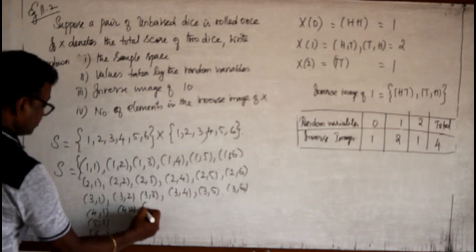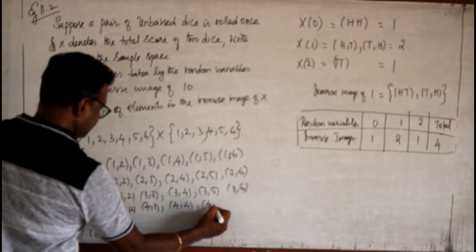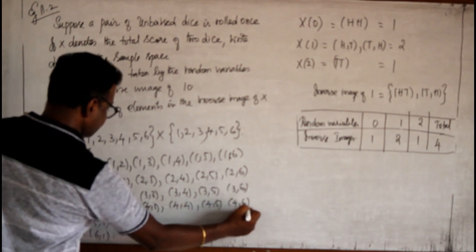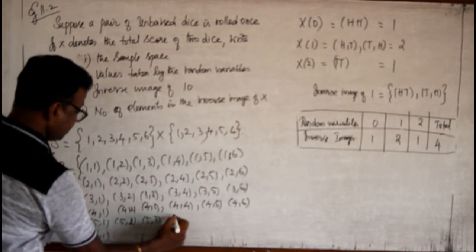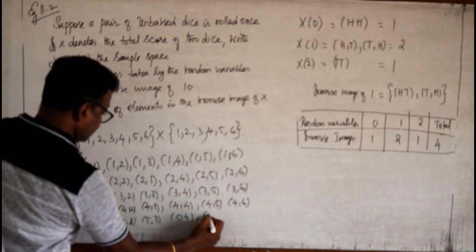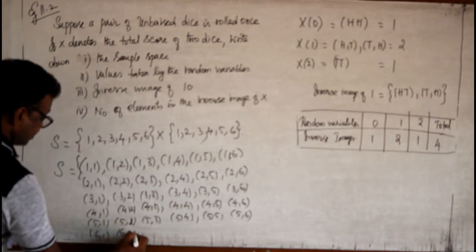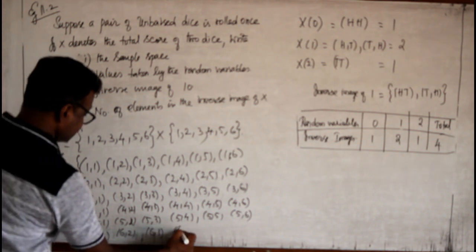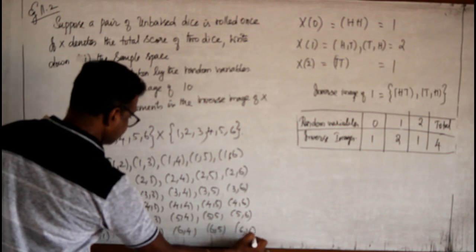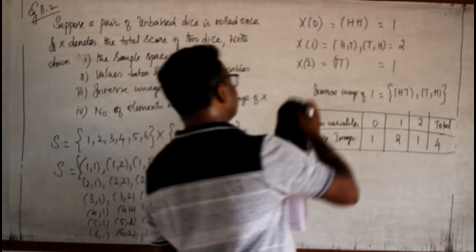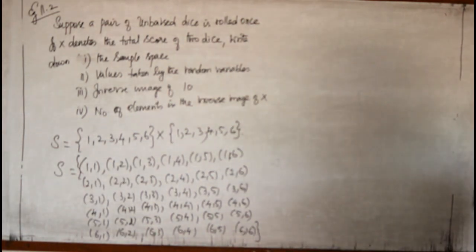4,2; 4,3; 4,4; 4,5; 4,6. 5,1; 5,2; 5,3; 5,4; 5,5; 5,6. It is 6,2; 6,3; 6,4; 6,5 and 6,6. This is our sample space. They are asking for this answer, so we must write all these 36 elements. Now,